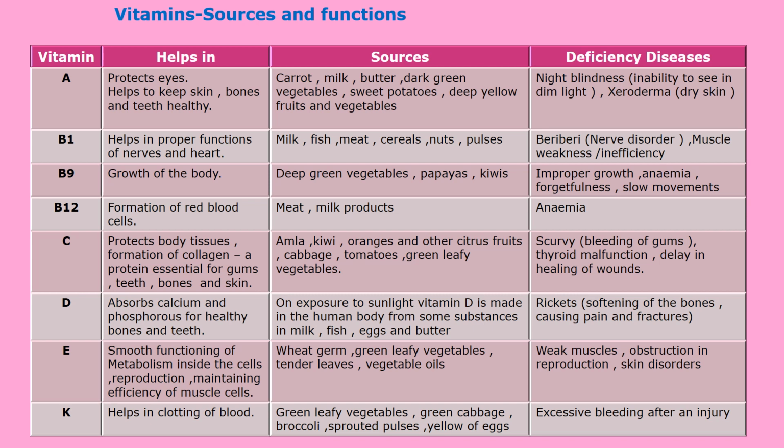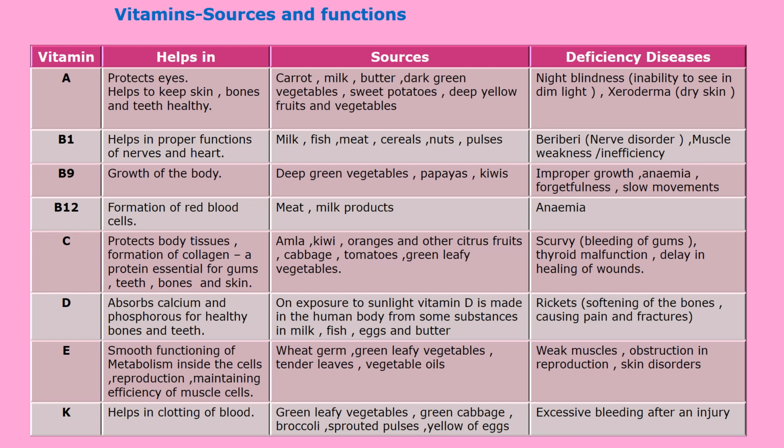Vitamin A protects our eyes and helps to keep skin, bones and teeth healthy. Sources of vitamin A are carrot, milk, butter, dark green vegetables, sweet potatoes, deep yellow fruits and vegetables.